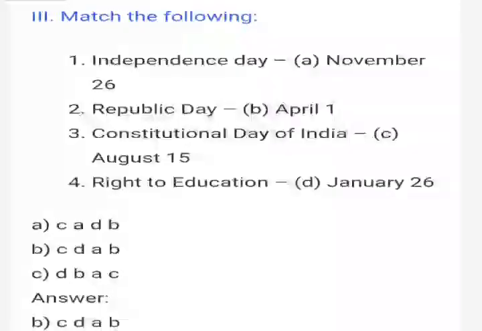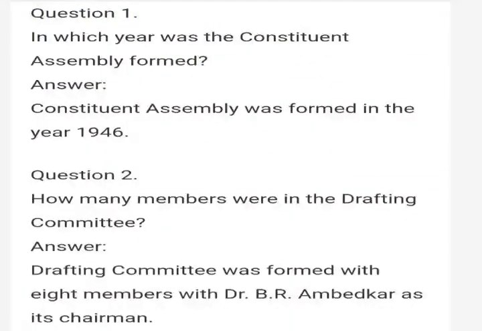Next one, answer the following in one or two words. In which year was the Constituent Assembly formed? We have already learned the Constituent Assembly was formed in the year 1946.